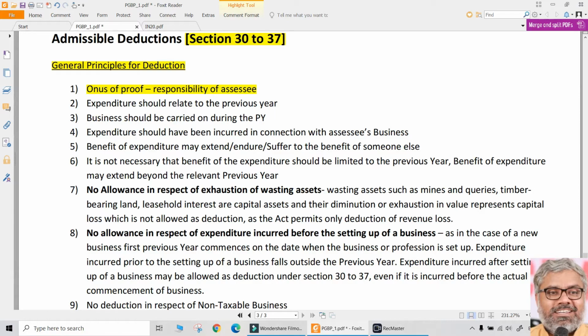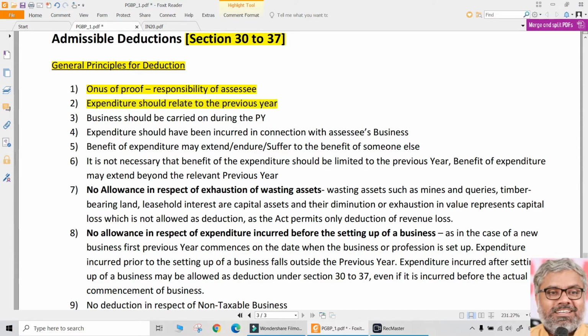If he debits something to the P&L, claims that as an expenditure as a deduction, it is his responsibility to prove that really that expenditure has been incurred. For that, you have to show documentation, records, whatever is required by the assessing officer, you should be able to produce. Just like that, you cannot give some random numbers telling that this is my expenditure. Not possible. So, complete burden of proof is on the SSE whenever he claims the deduction in relation to expenditure.